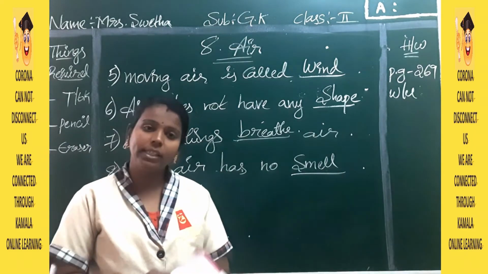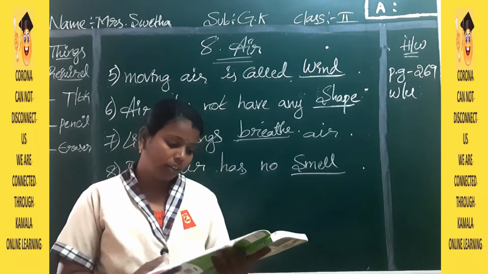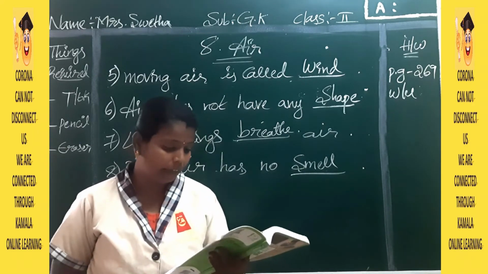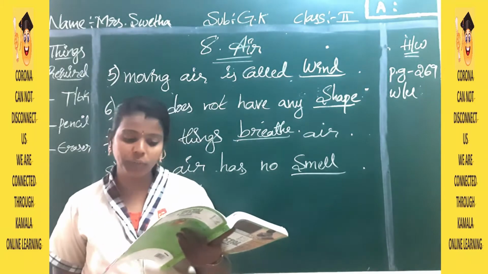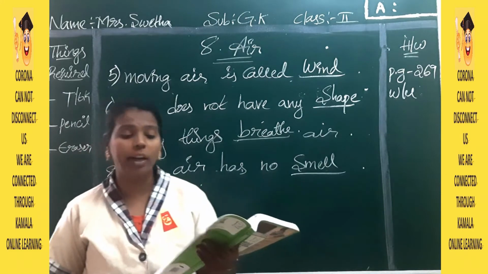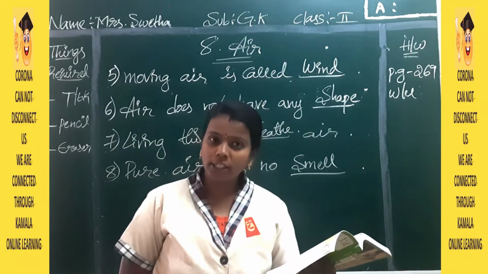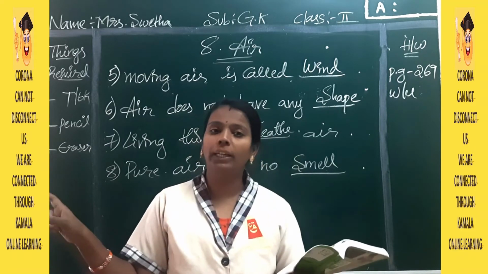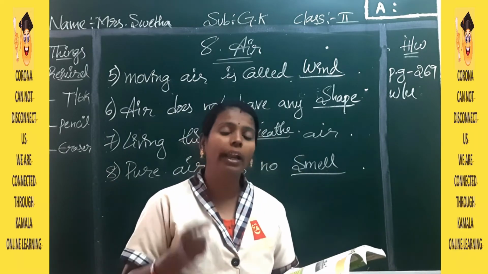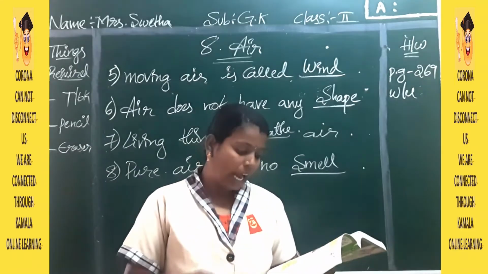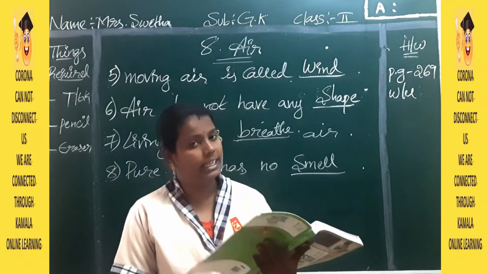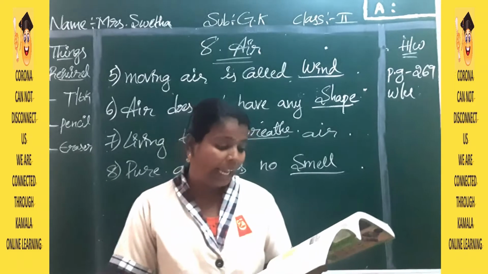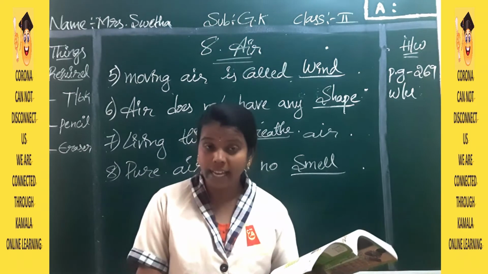Once we will see the different things about air they have given. See, the earth is covered with a blanket of air. It is called the atmosphere. The earth is completely covered with air, and that is called the atmosphere. We cannot see air. Air is a mixture of colorless gases.